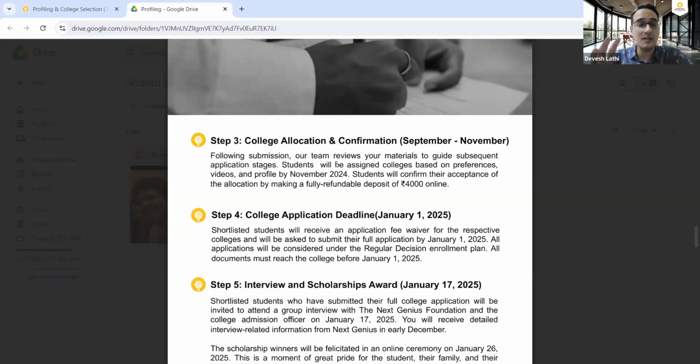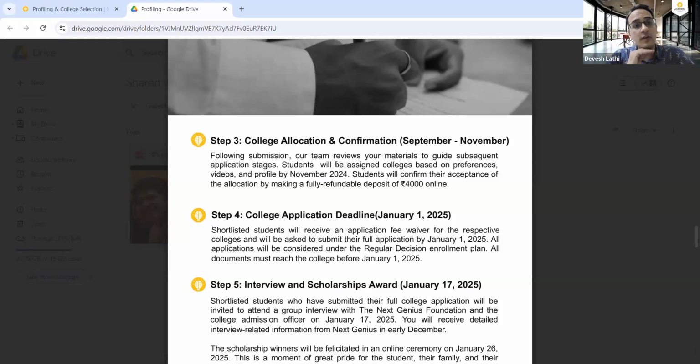We charge this money because there are limited interview spots. There are about 400 interview spots every year, and a much larger number of students are looking for our scholarships. If you want to confirm the college allocation, if you want to say, yes, thank you, Next Genius, I'm happy with the allocation and I want to block my interview spot, you have to pay that 4,000 rupees to us.